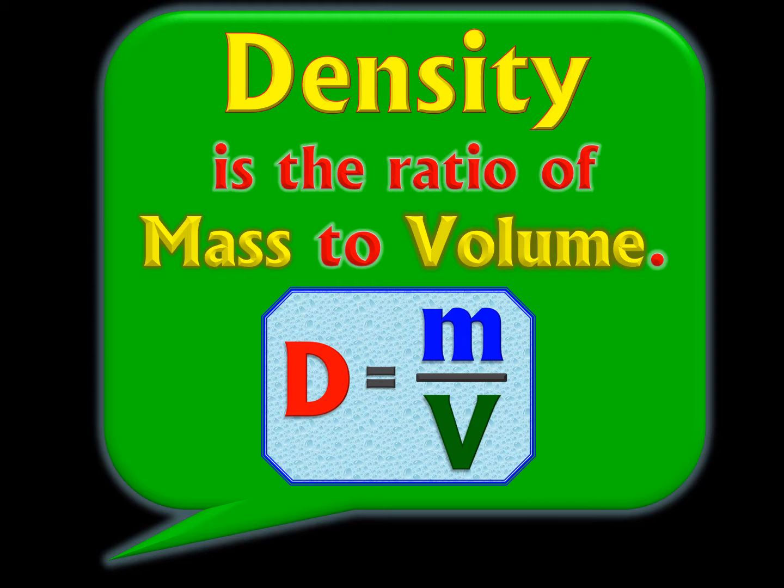One major thing that separates gases from the other two very common states of matter, solids and liquids, is their density. Remember that density is the ratio of mass to volume. It's mass divided by volume. D equals m divided by v. And density is something you could measure for any kind of matter, because any kind of matter has mass and it has volume, so any kind of matter has density. The only exception would be a singularity, so if those exist, well, forget what I just said. But until they find those, we can count on any bit of matter having density.